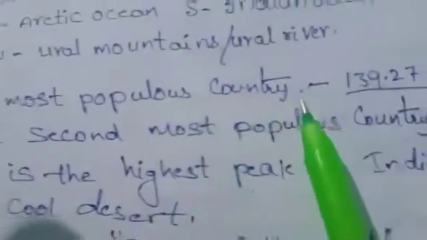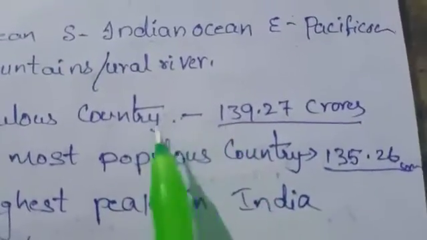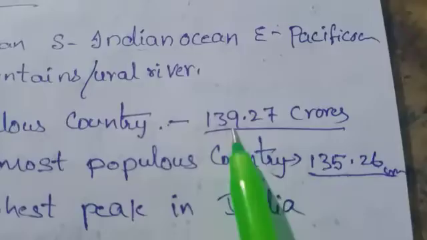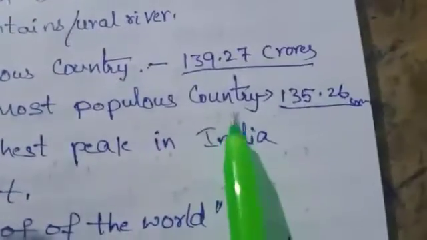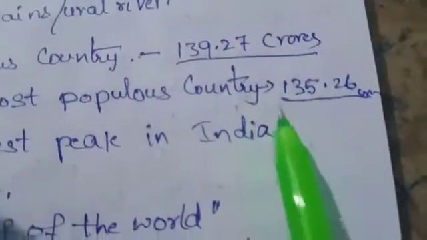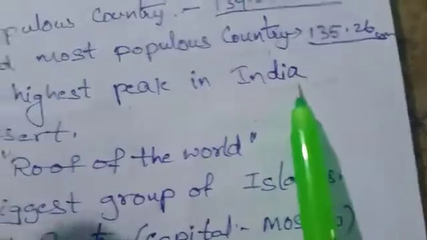Next, China is the most populous country in Asia. The population in China is 139.27 crore. India is the second most populous country in Asia. The population in India is 135.26 crores. Mount Everest is the highest peak in India.